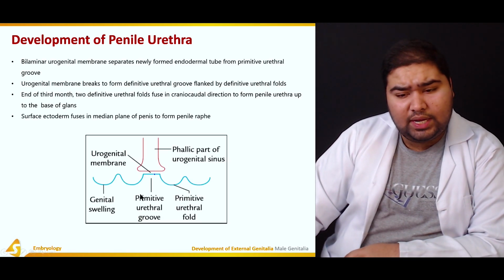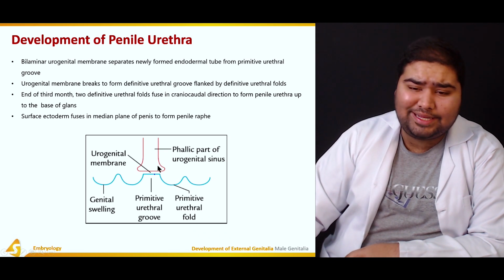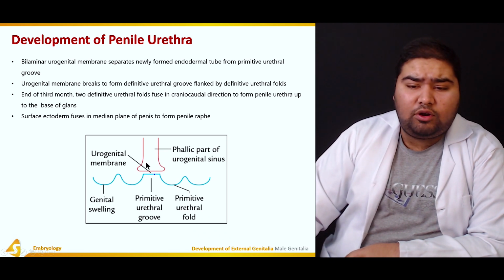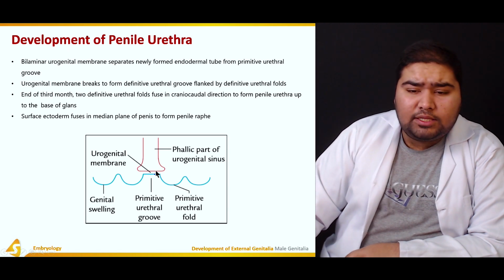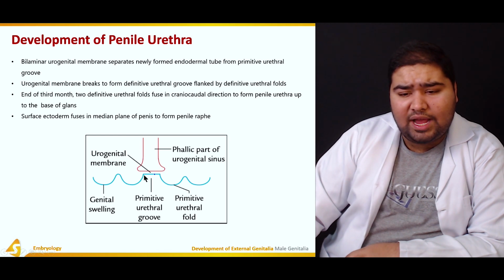This was the genital swelling. This was the primitive urethral fold. This was the phallic part of the urogenital septum, which was forming the newly formed endodermal tube. This was the urogenital membrane. This urogenital membrane ruptured to form the definitive urethral groove, which was flanked on either side by urethral folds.